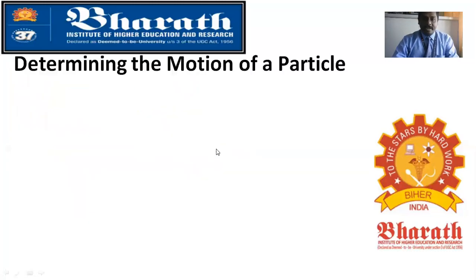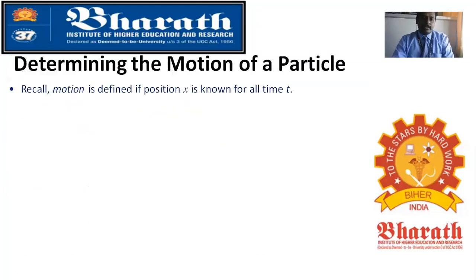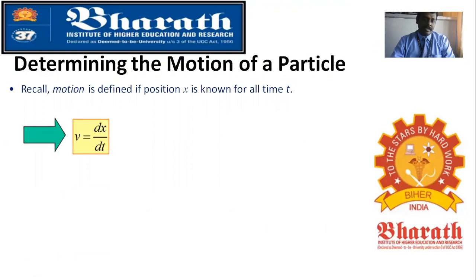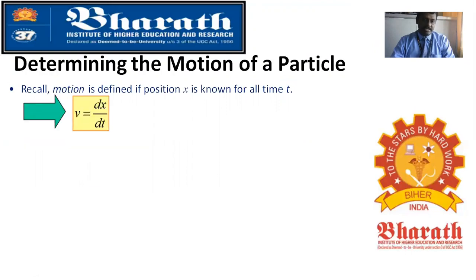Now, if you are determining the motion of a particle, we can recall what motion is. It is defined if the position x is known for any time t. And we will be calling v what? It is the differentiation function of displacement with respect to time. What is the change in displacement with respect to time? That is what we call v, velocity.